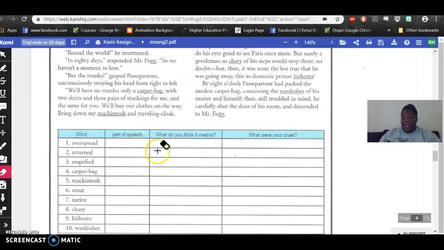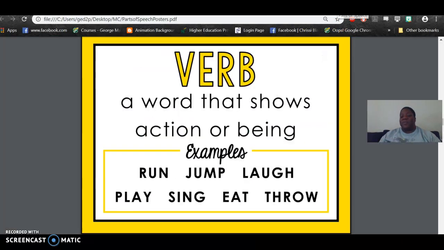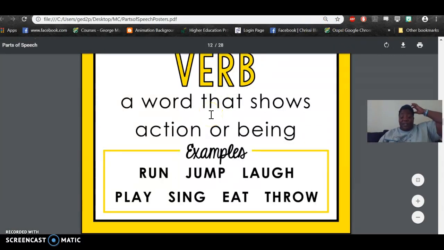I will say that it might be easier to actually fill out the rest of the questions first. Like for number 3, skip over parts of speech and go to what do you think it means and what were the clues, and then do parts of speech if you're not sure. And it might be a little bit easier to figure out what type of part of speech it is after you fill in the rest of the question.